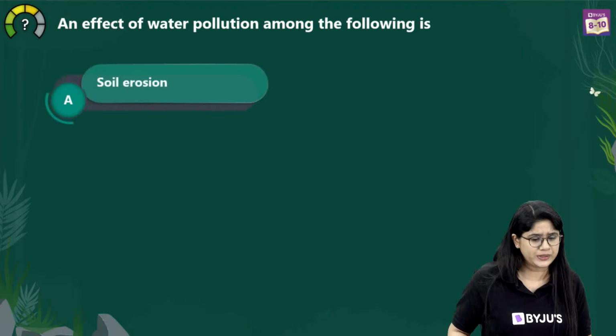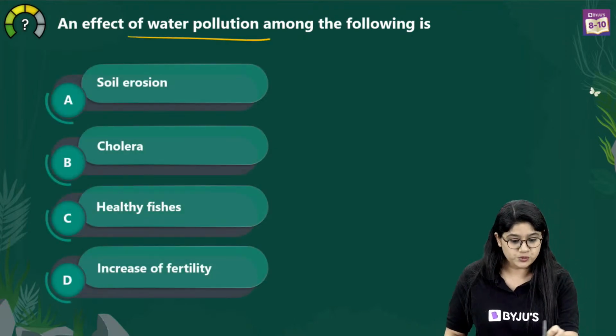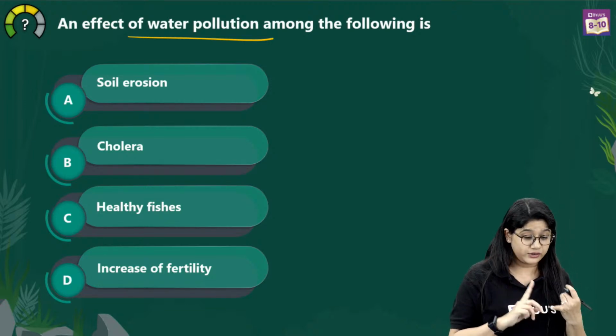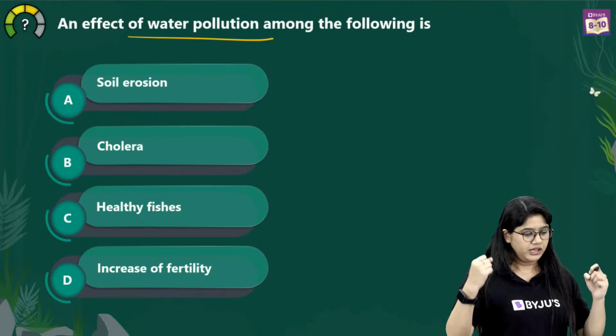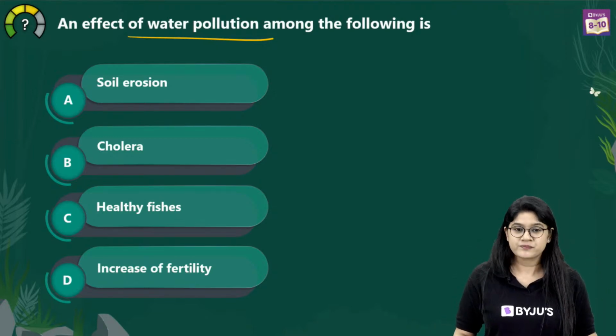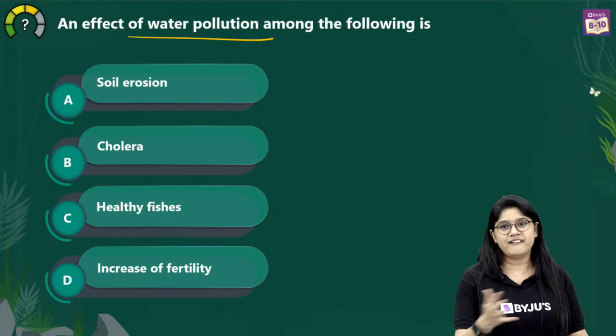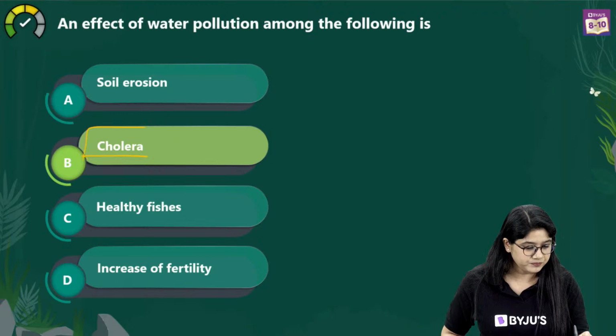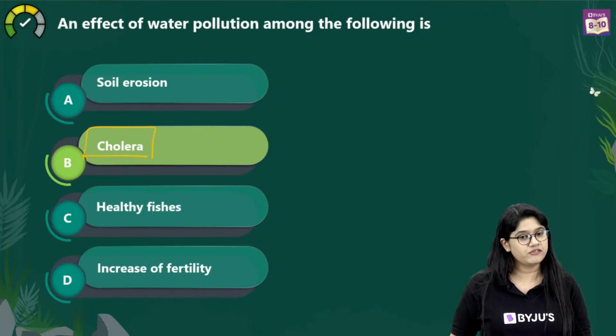Now let's move to a very interesting question. Let's check our knowledge very quickly. An effect of water pollution among the following is: it can cause soil erosion, cholera, healthy fish, or the increase of fertility. Very good. The correct answer is option B. It will be causing cholera, right? The contaminated water. Very good.